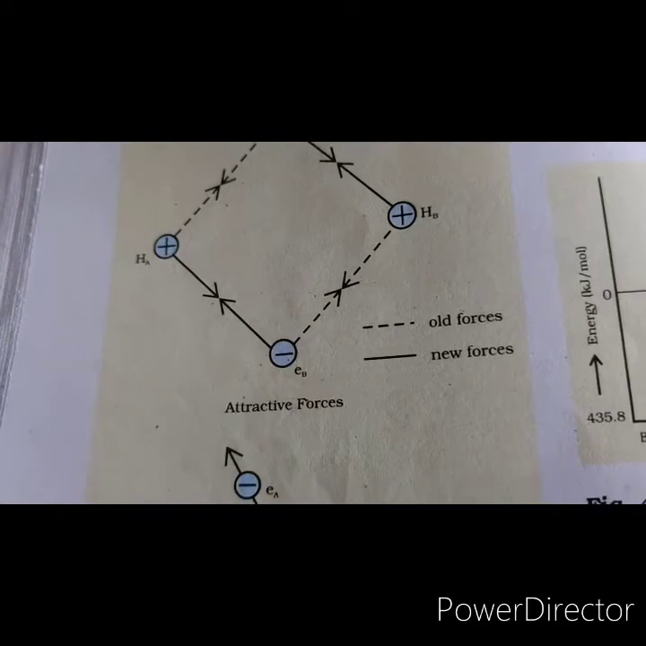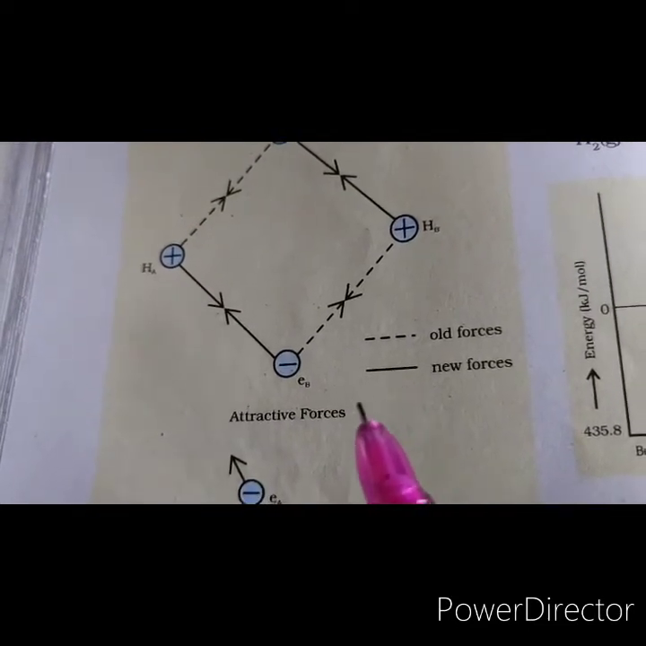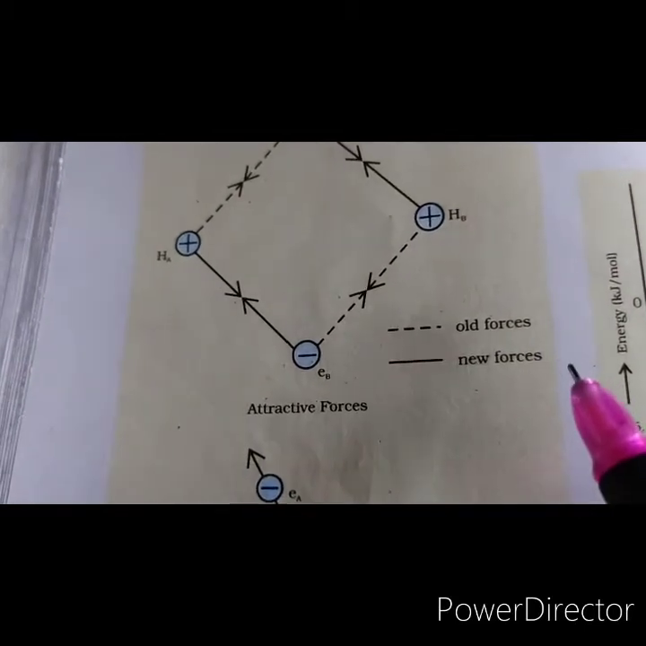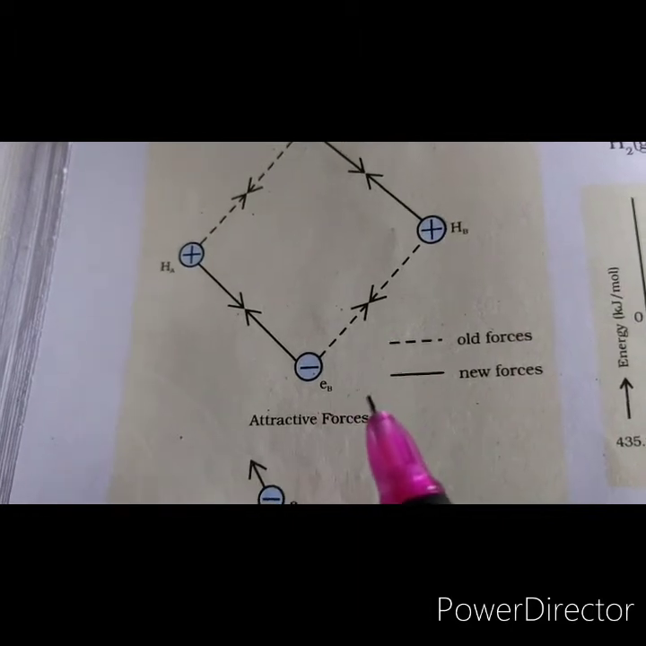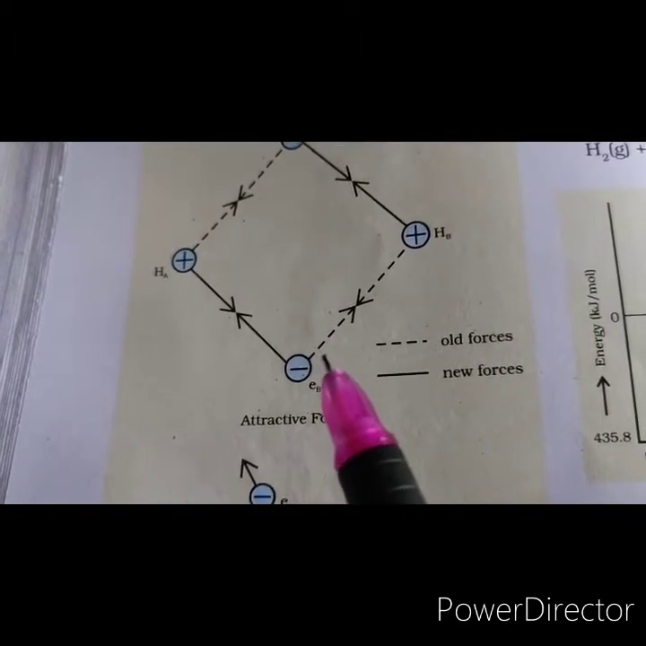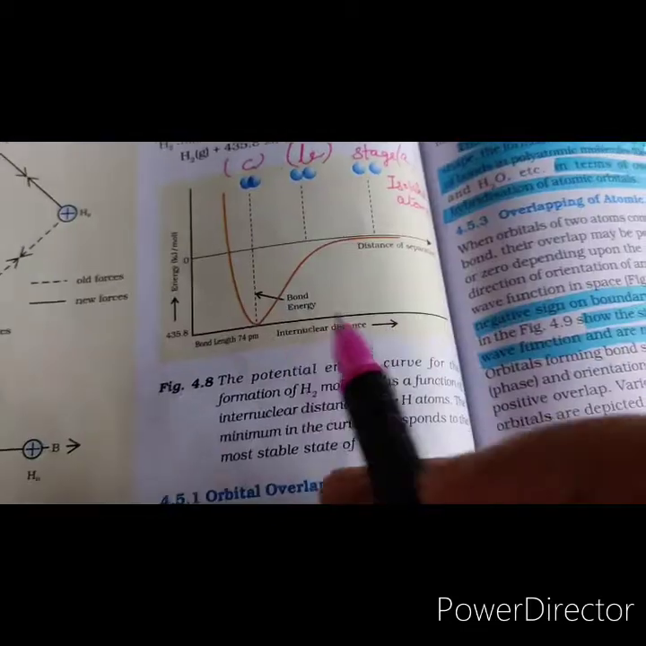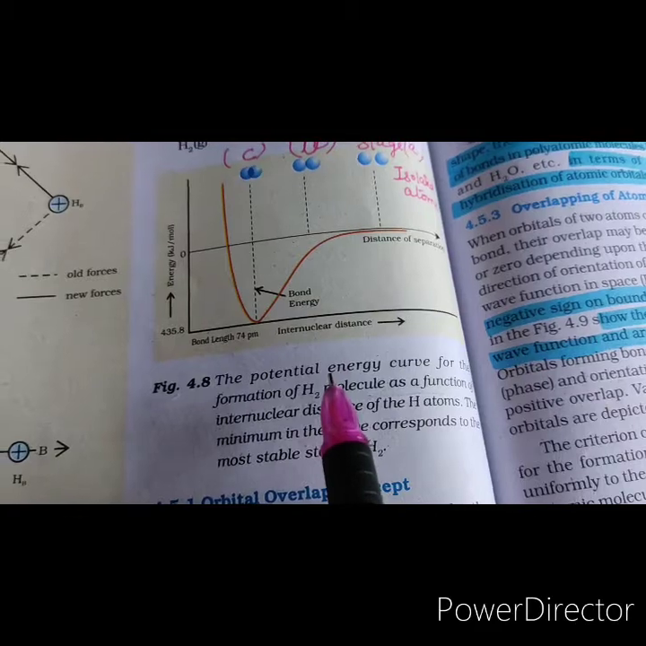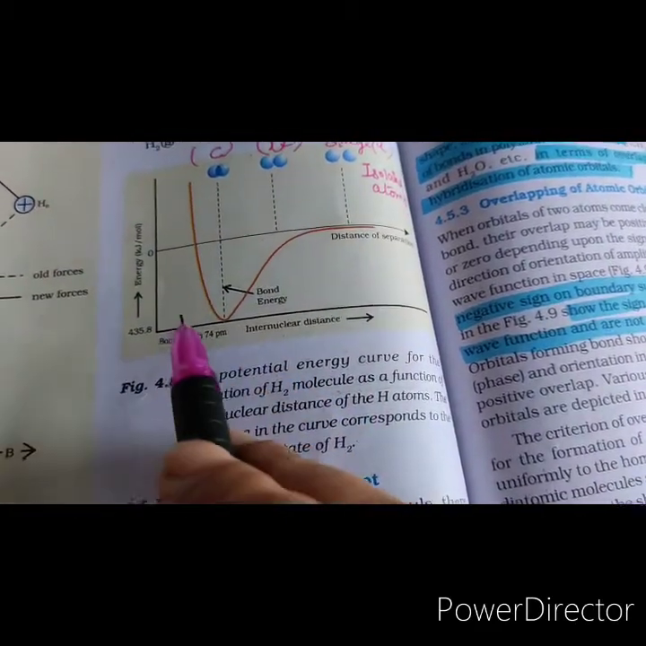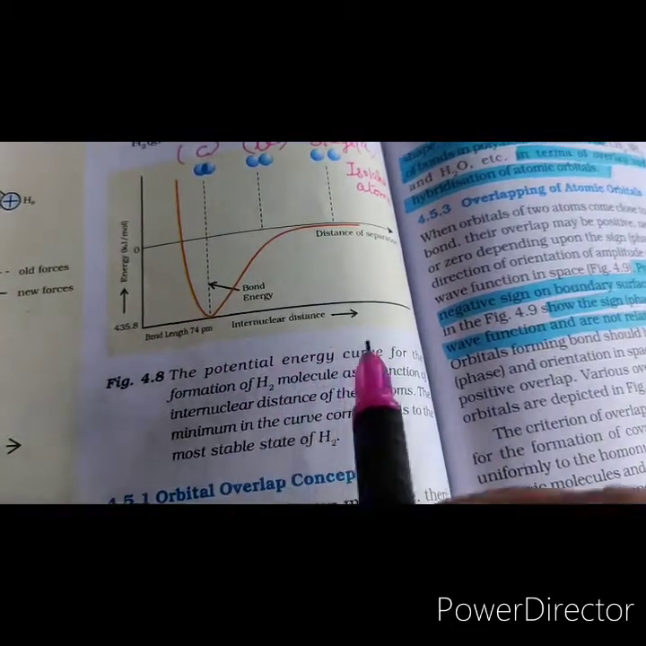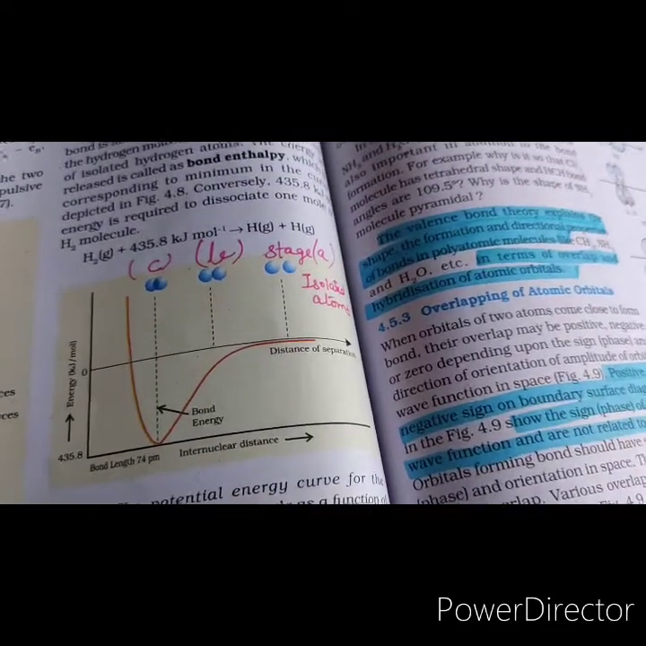Now experimentally it has been proved that the magnitude of the attractive forces is more than the new repulsive forces, as a result of which the two atoms approach each other, and when they approach each other, the potential energy of the system decreases. Let us now discuss the potential energy diagram for the formation of the hydrogen molecule, in which potential energy is plotted as a function of internuclear distance between the hydrogen atoms. Now here we will discuss in three stages.